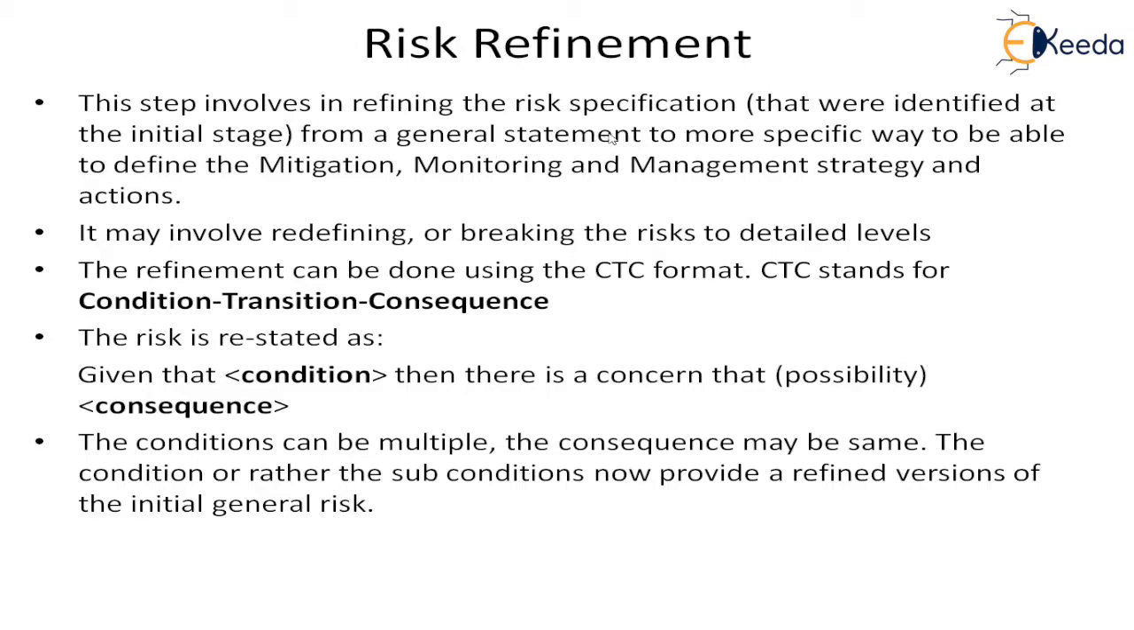Why is it necessary? Because it will help us in the mitigation plan and the monitoring and the management. Let us see how it helps. If it is a very general statement, we don't know exactly how to mitigate, and the mitigation may not be effective. We don't know how to monitor it. The contingency plan may not be effective. So for making all these strategies and actions effective, we may have to redefine our risk. That is called refinement. It may involve redefining or breaking the risks into detailed levels.